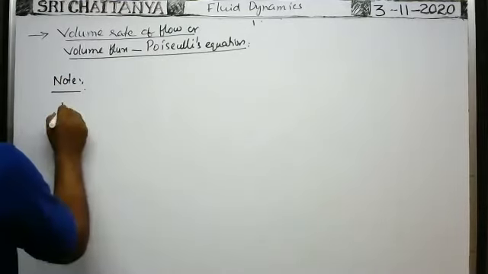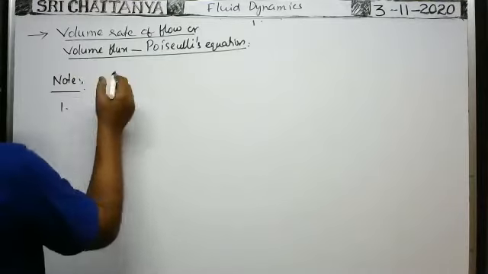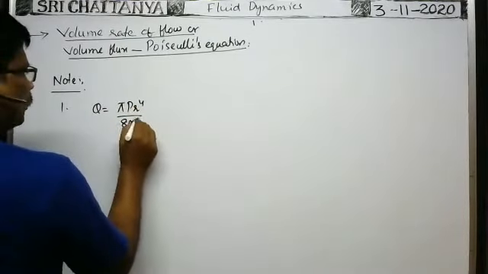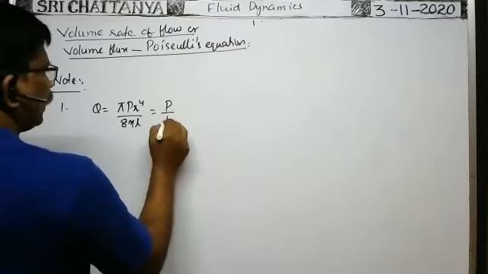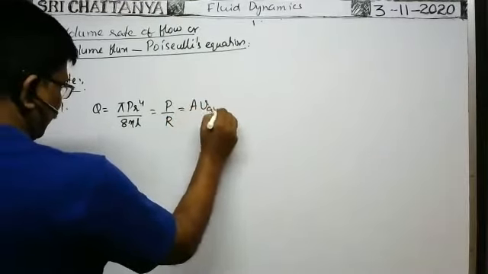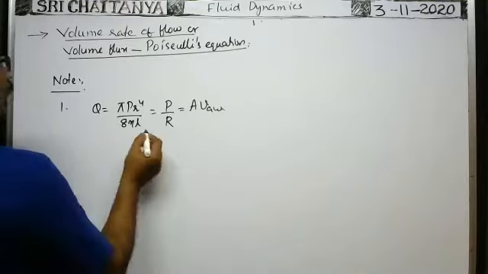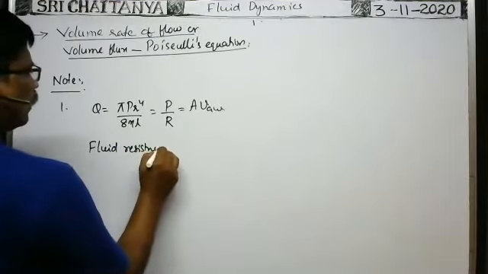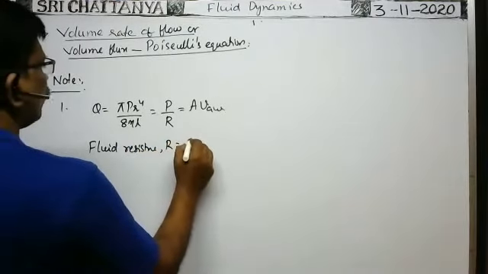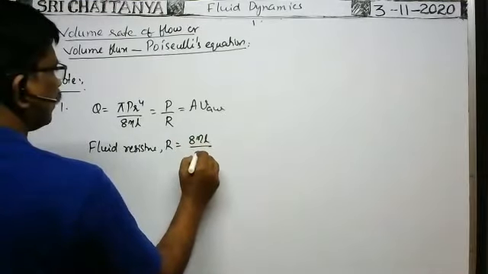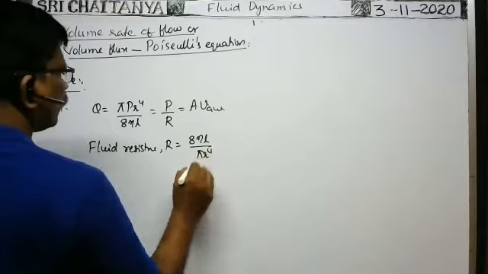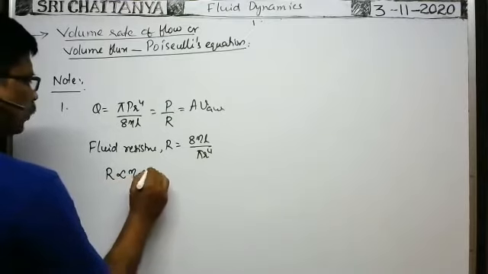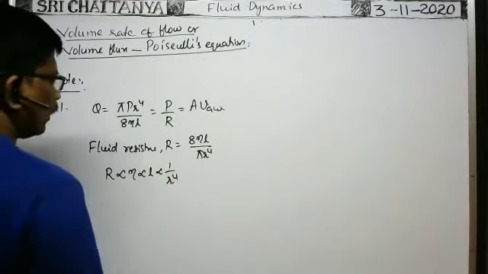According to this Poiseuille equation, volume rate of flow is equal to πpr^4 by 8ηL, that is equal to P by fluid resistance R, that is equal to area of cross section into average velocity, where fluid resistance R is equal to 8ηL by πr^4. So fluid resistance R is directly proportional to η, proportional to L, inversely proportional to r^4. That is also important.